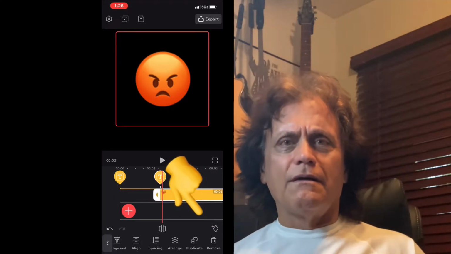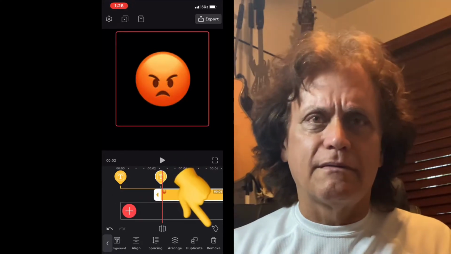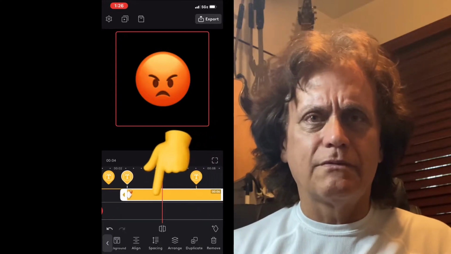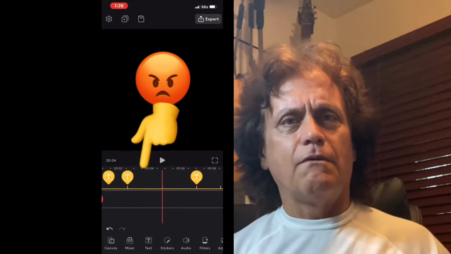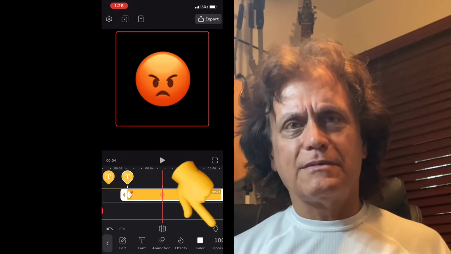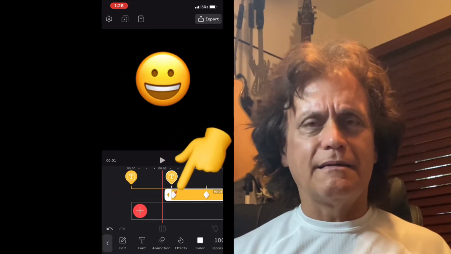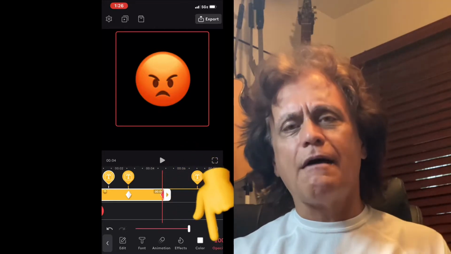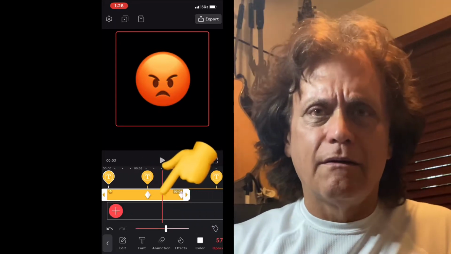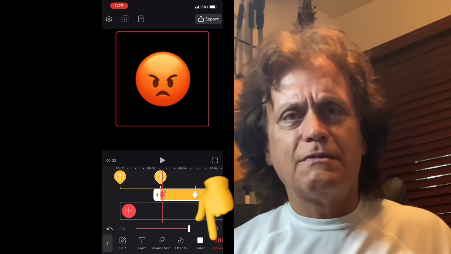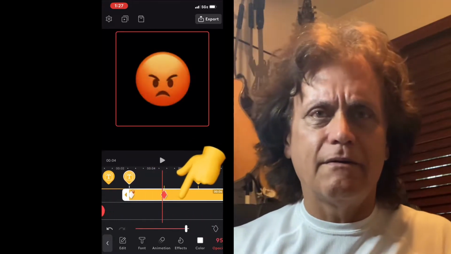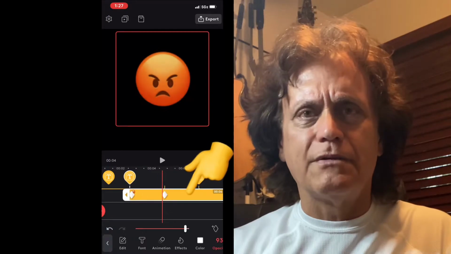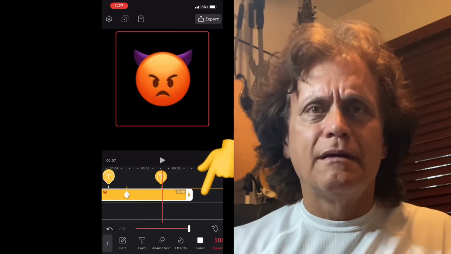So this is the middle one, and we'll start the middle one at 0 transparency, or opacity, and transition it up to 100 as the first one transitions down from 100 to 0 opacity. So you see what I'm doing here? Now set the second one at 0, and it scrolls up to 100.